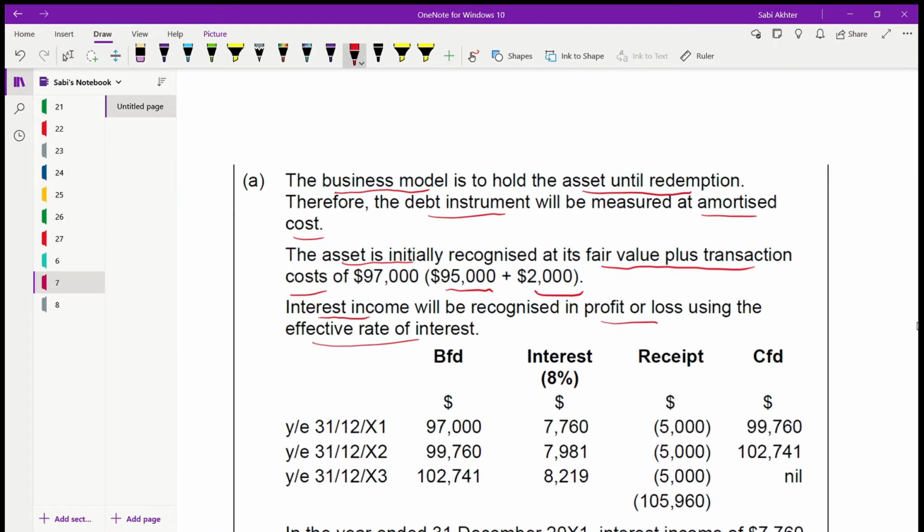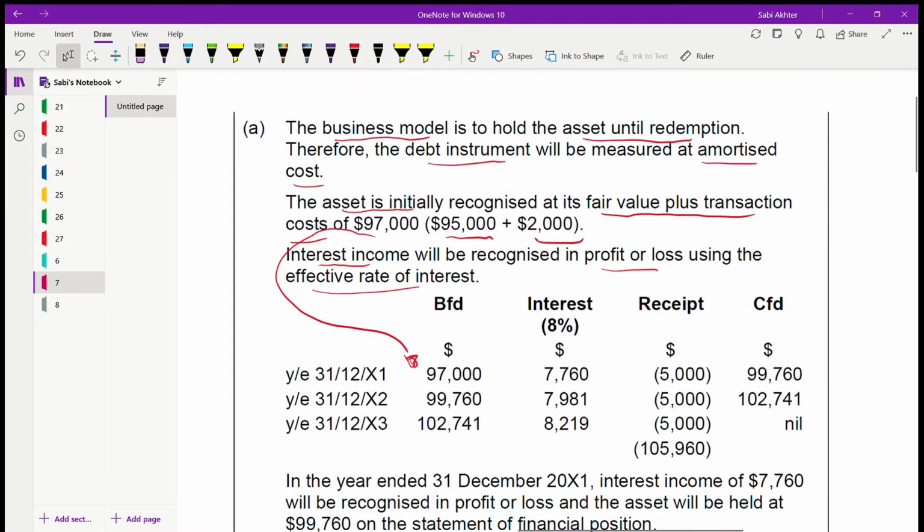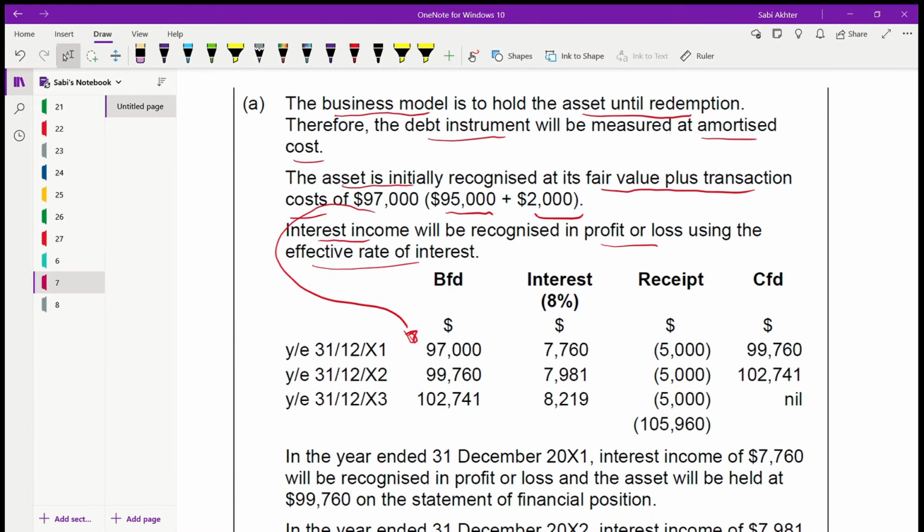You start with 97,000 here. This is your opening balance. And on that you are charging interest of 8%. That is your effective rate of interest. So you'll be adding it, and the receipt, the interest you receive, you deduct.